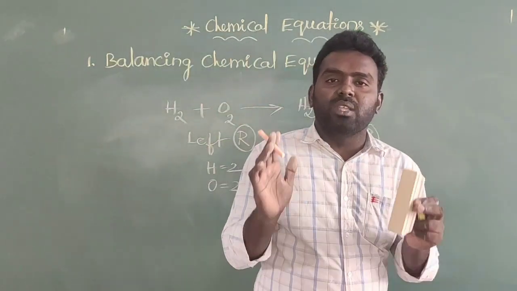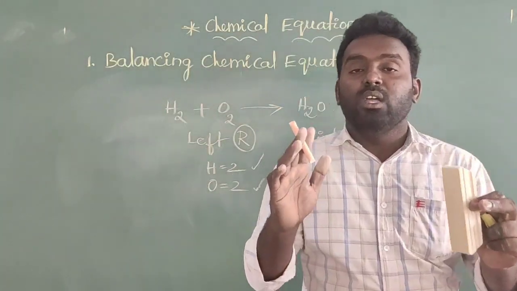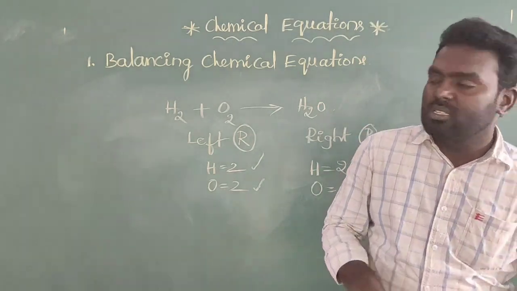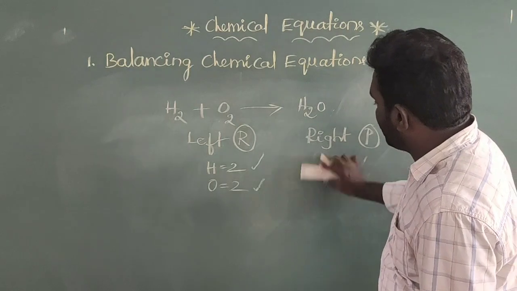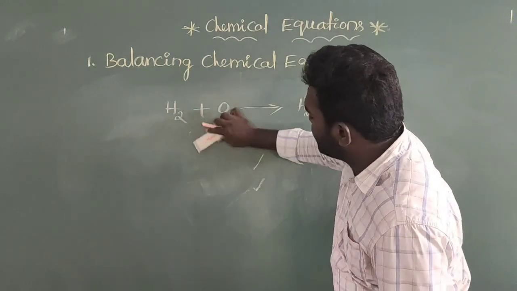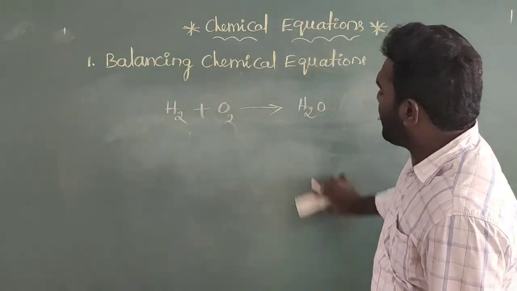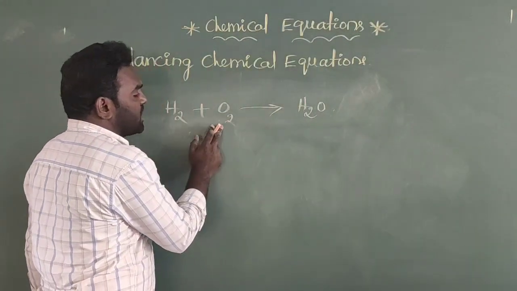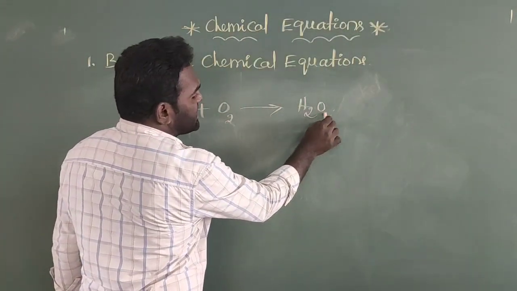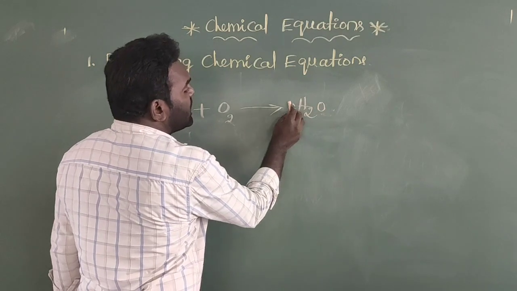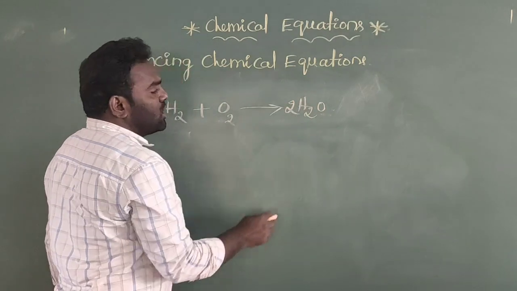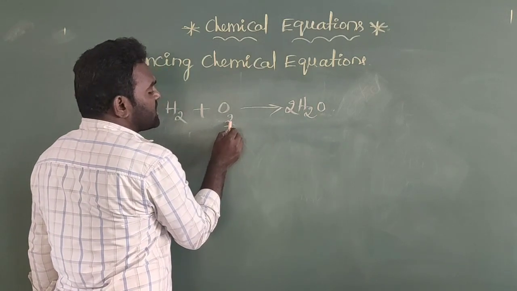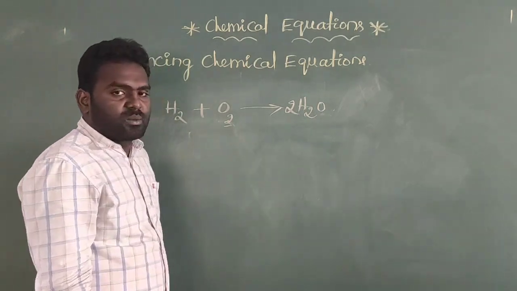By balancing the oxygen atoms, you must add the suitable number of atoms. By observing this equation, how many hydrogen atoms are there? 2. How many oxygen atoms? 2. But on the reactant side, how many oxygen atoms are there? 1. So if you put a 2 here, then 2 into 1 means 2 oxygen atoms are there, and here also 2 oxygen atoms. Both sides, the oxygen atoms are balanced.